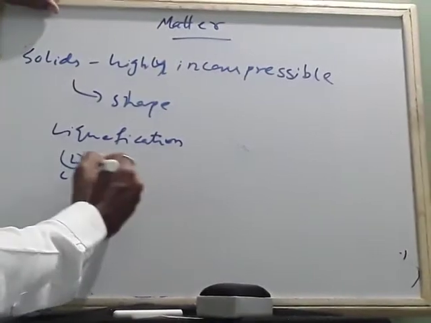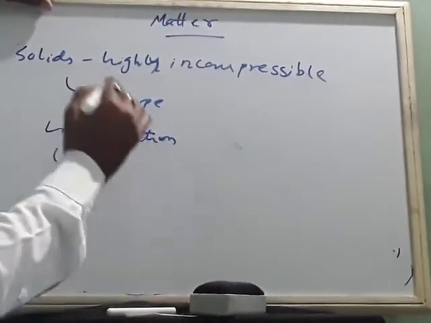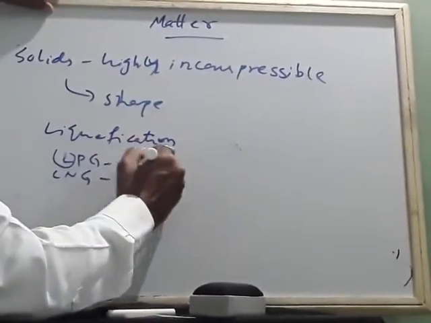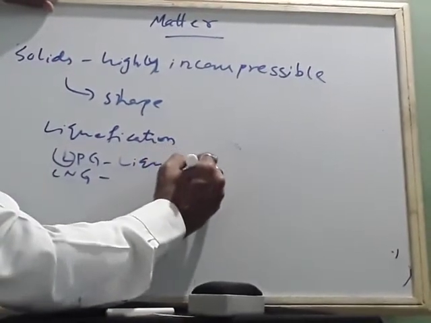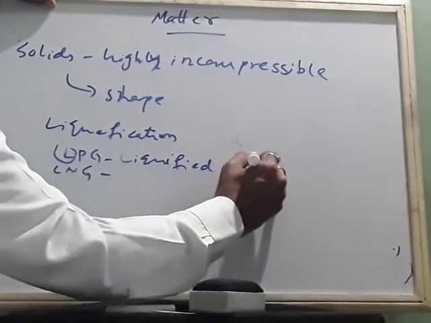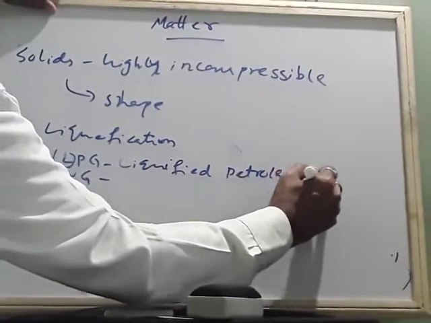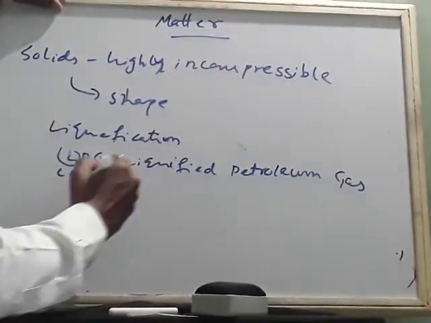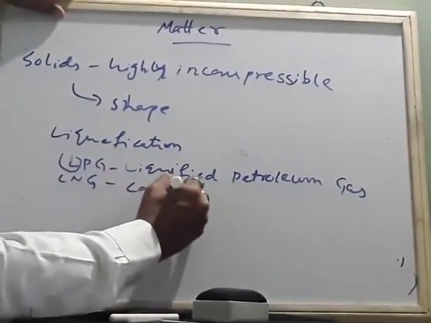So LPG is not a liquid, it is liquefied. It is called liquefied petroleum gas. And CNG is compressed natural gas.